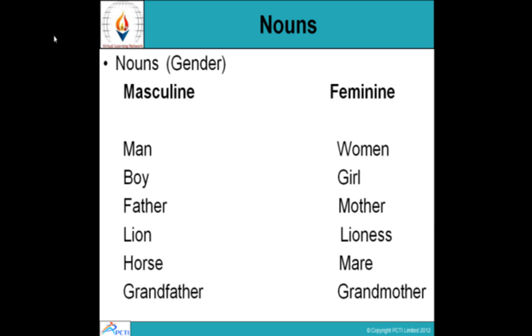What about words like teachers, friends, students, cousins? These include both male and female. Teachers could be male or female, friends could be male or female. Well, we also have a name for them, and that is common noun. So, nouns which have both masculine and feminine gender in them are called common nouns. Non-living things which are neither masculine nor feminine are called neuter gender.